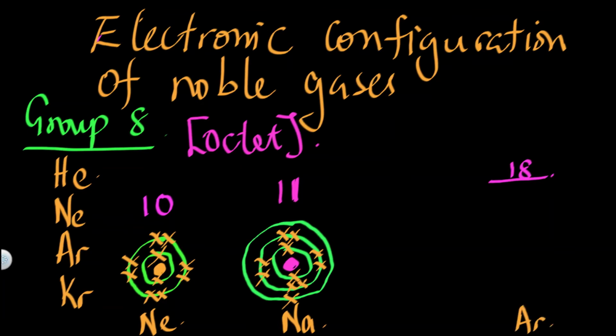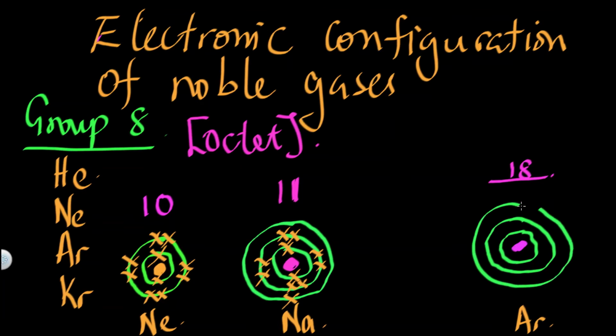Ar. If I call this the nucleus of argon, it is in period 3, just like sodium. So it has 3 energy levels: energy level number 1, number 2, and number 3. It has 18 protons and 18 electrons. This is how the electrons are arranged. In the first energy level, we have 2. In the second energy level, we have 8. The third energy level is 8 again. This is argon.